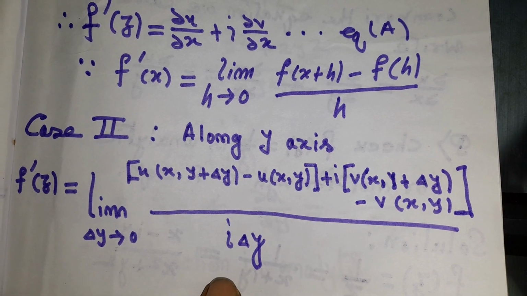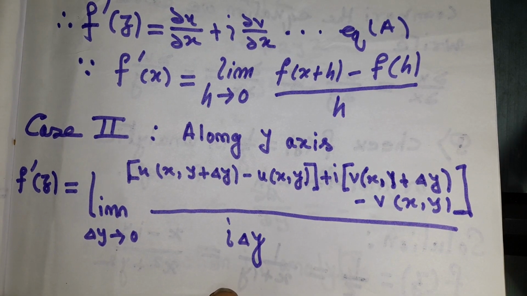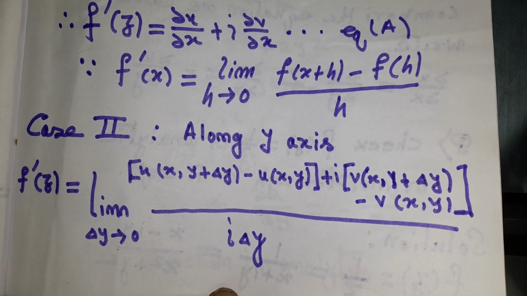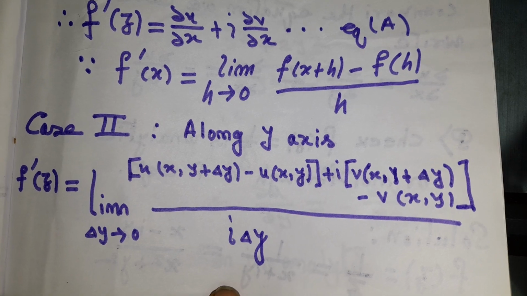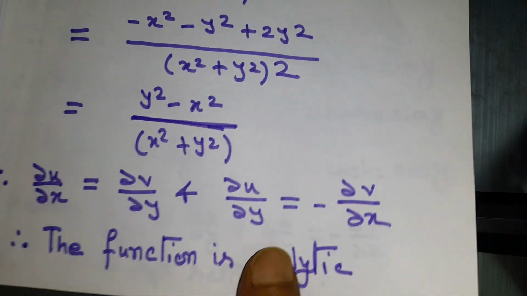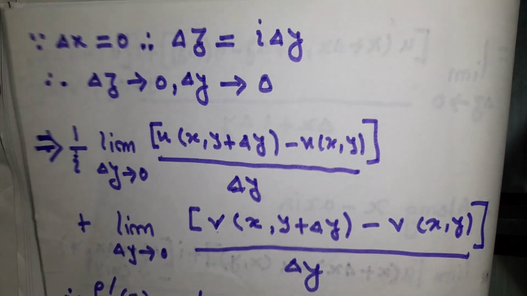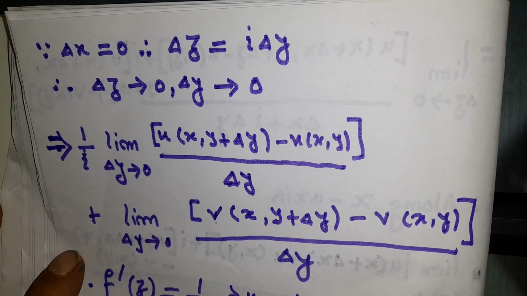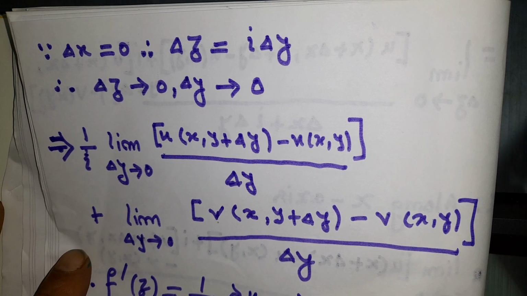Along the y-axis, f dash z will be the limit as del y tends to 0 of u(x, y plus del y) minus u(x, y) plus i times v(x, y plus del y) minus v(x, y), divided by i del y, correct? Now since del x equals 0, therefore del z equals i del y, that means if del z tends to 0, then del y tends to 0.